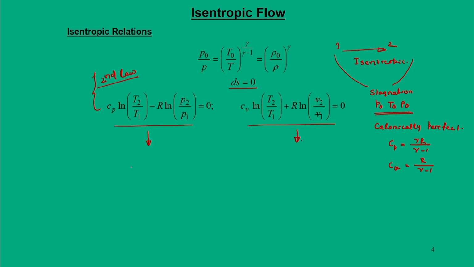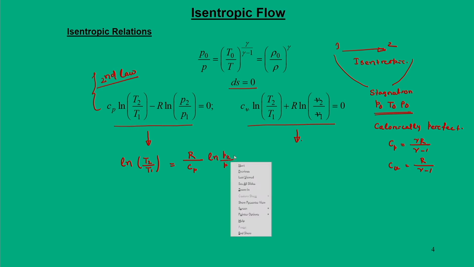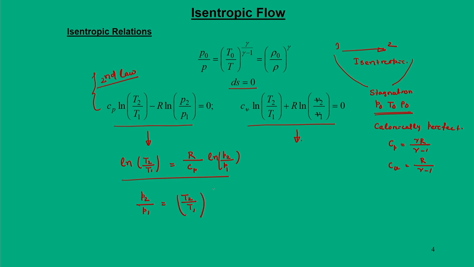When we solve these equations, we can write ln T2 by T1 is equal to R by Cp ln P2 by P1. Now, when you put this R by Cp from this equation, we can say P2 by P1 will be equal to T2 by T1 to the power gamma by gamma minus 1.